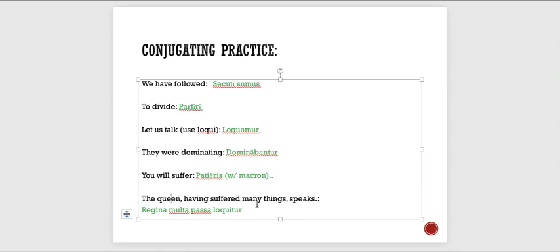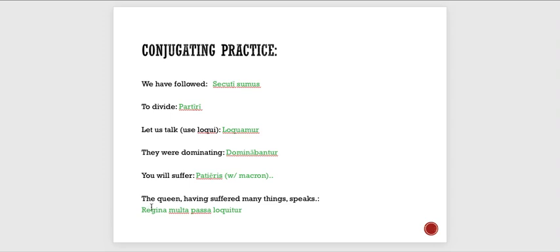Now finally the last one here, we're dealing with a new thing, which is having suffered. Remember, there wasn't a perfect active participle, so normally we've never been able to say having called, having fought, having sung something, but with deponent verbs, because all their passive forms are active, when we throw out a passive participle like passus, passa, rather than translating as having been suffered, we know we have to translate it actively, so we translate it having suffered.